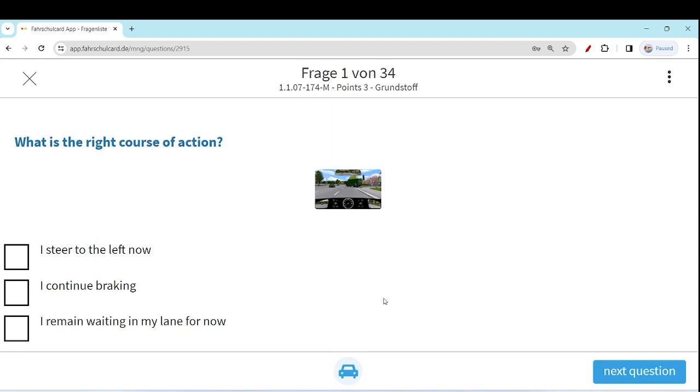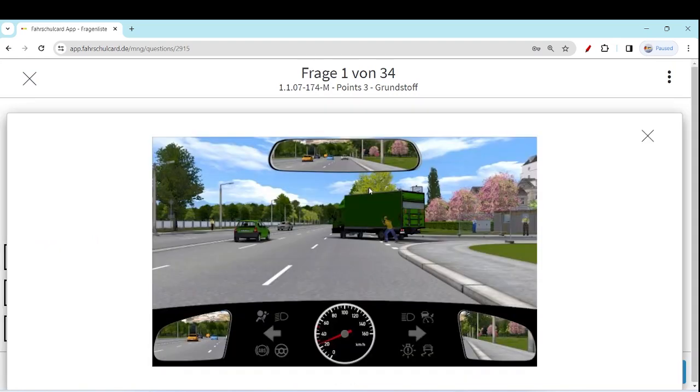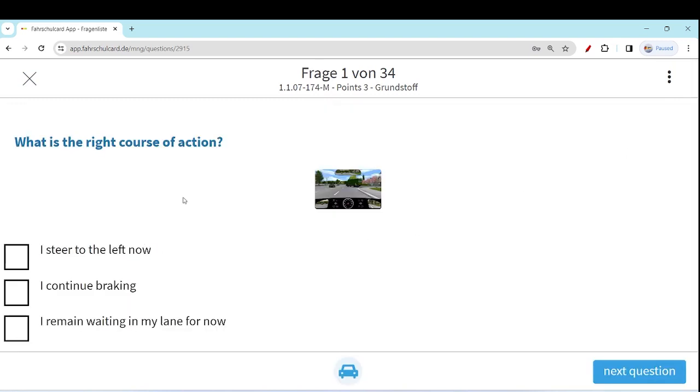In the exam, don't forget to watch this question at least 4 times. But anyhow, you'll see what the right action is here. So what is the right action? Do I stay to the left now? No, it's not correct. Why?